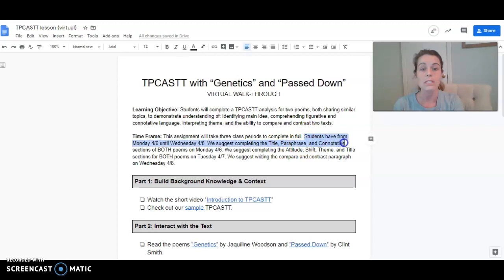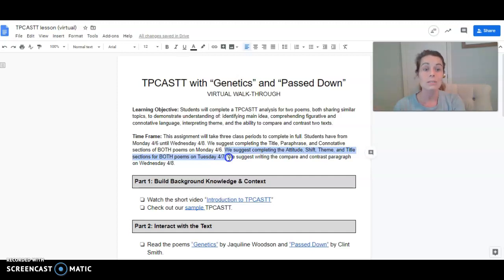We suggest completing the title, paraphrase, and connotative sections of both poems on Monday, April 6th. So that's the first 3 sections of the TPCast. And obviously we're going to go through what those sections are in more detail. Then we suggest completing the attitude, shift, theme, and title sections for both poems on Tuesday. So completing the second half of this.